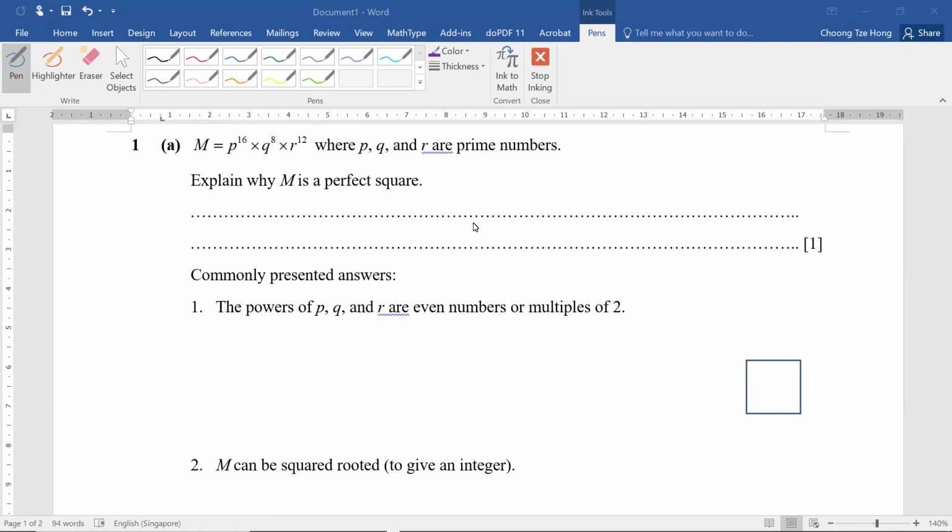Part A states that m equals p to the power of 16 times q to the power of 8 times r to the power of 12, where p, q, and r are prime numbers. Explain why m is a perfect square.